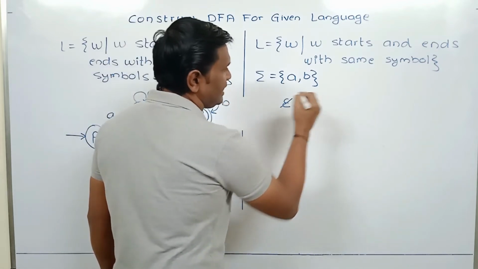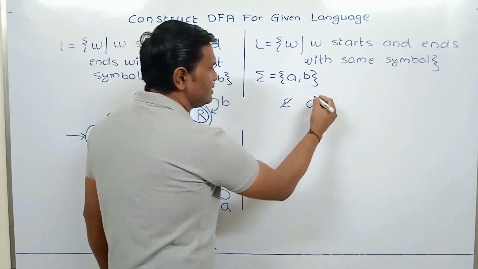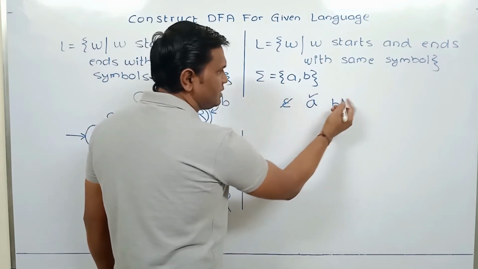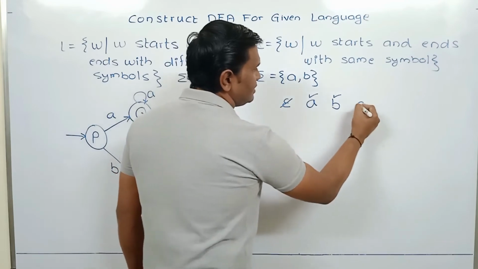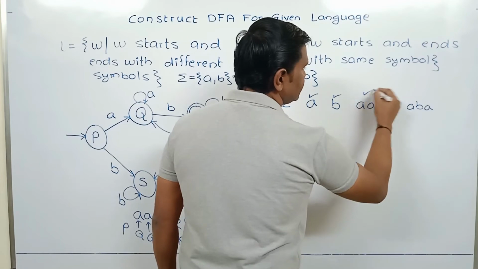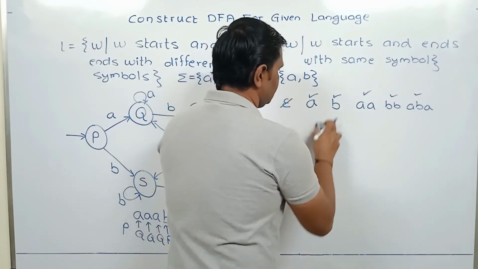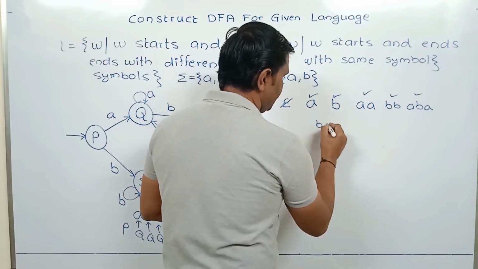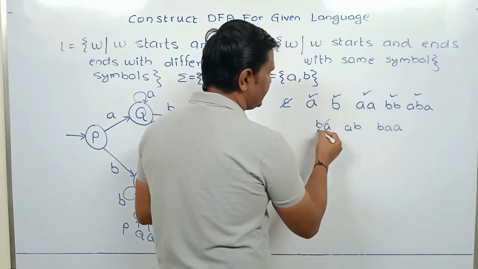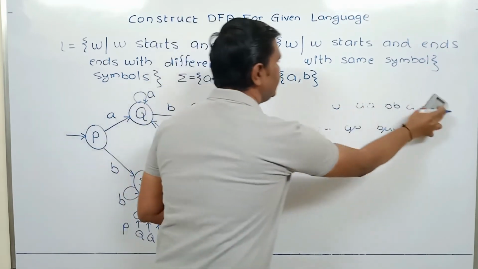Now if we consider string A, it is starting with A and ending with A, so this string should be accepted. Similarly B, starts with B, ends with B, should be accepted. Then strings AA, BB, ABA should be accepted. Strings like BA, AB, BAA should be rejected, because they start and end with different symbols. So let's design the DFA.